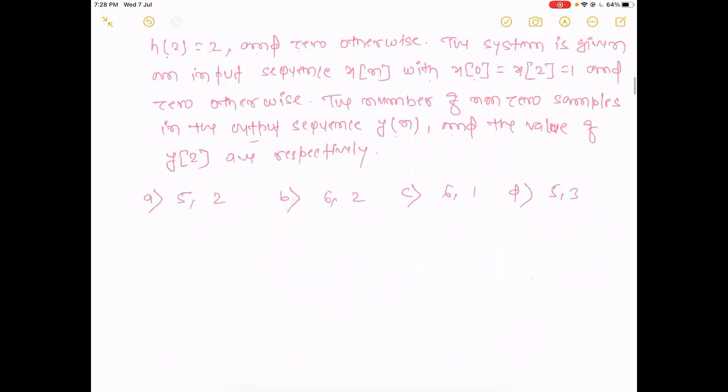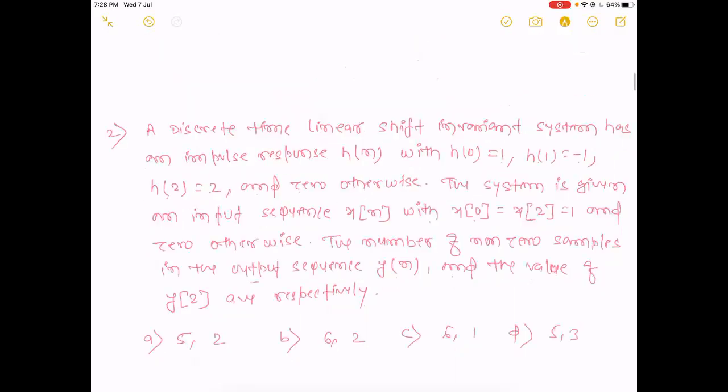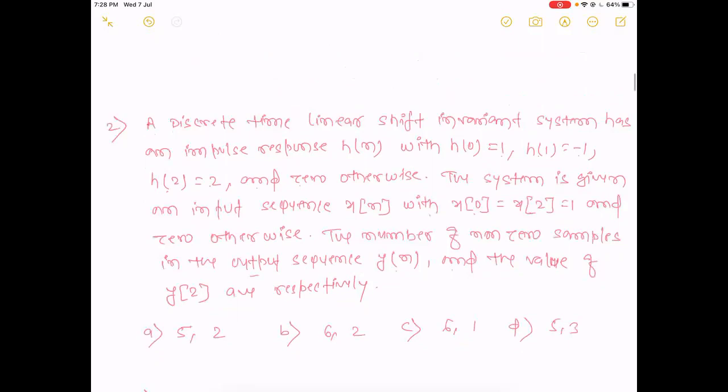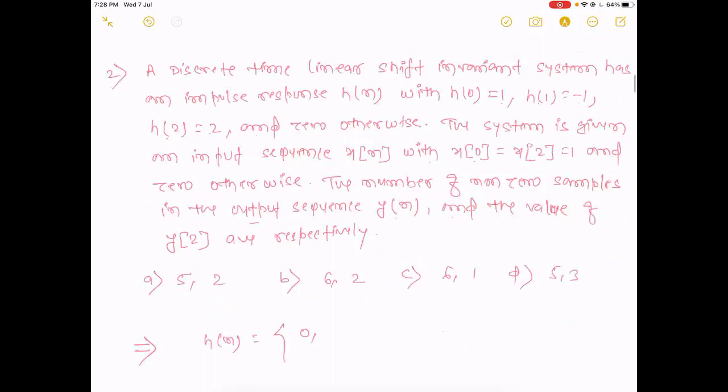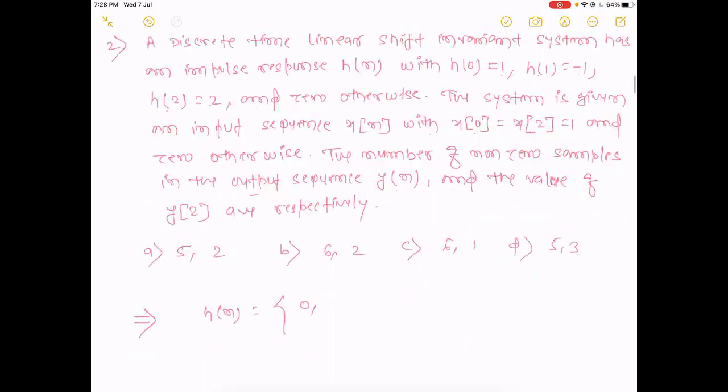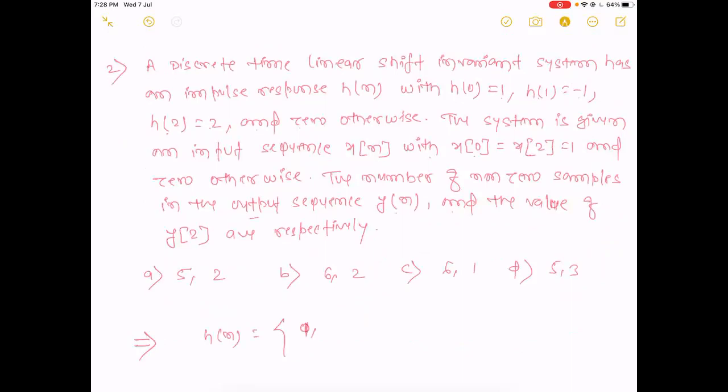Check it. See, here h[n] is given: at origin 1, at 1 it is -1, and at 2 it is 2.